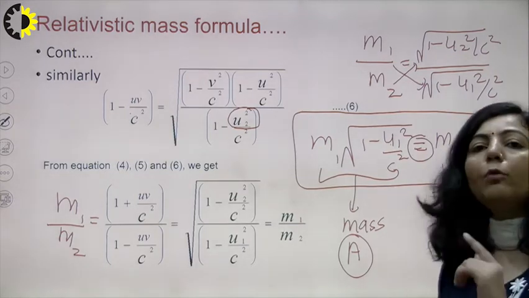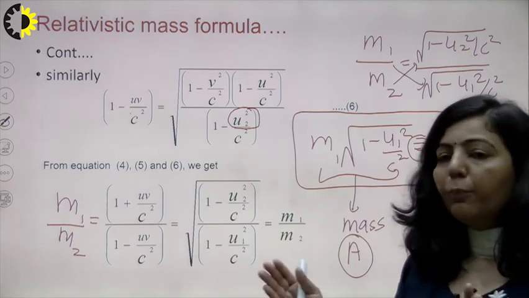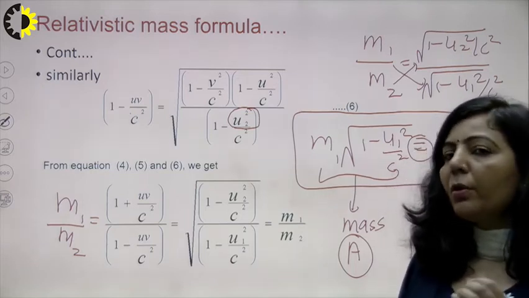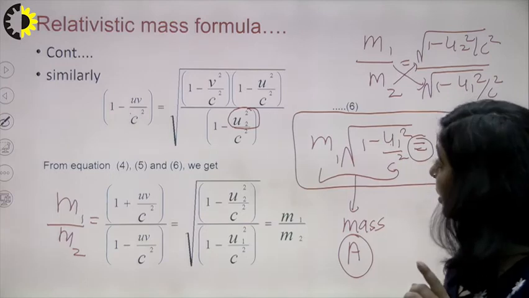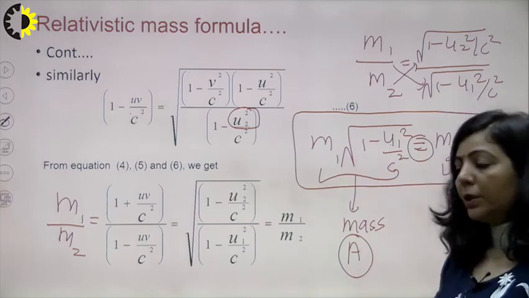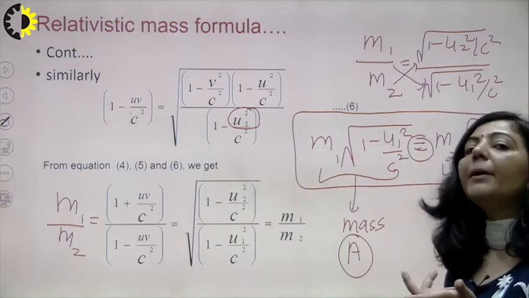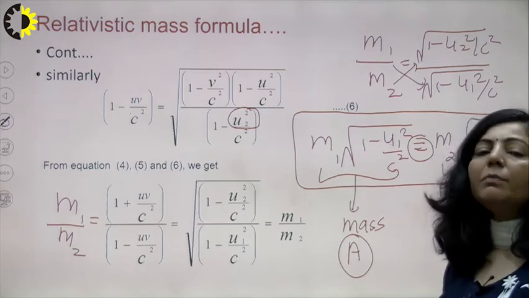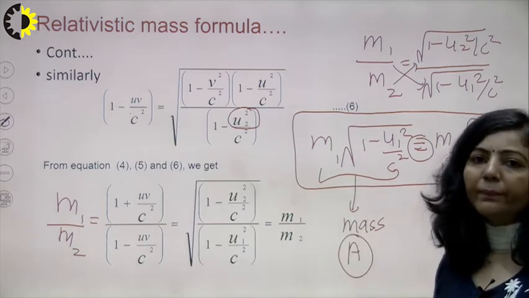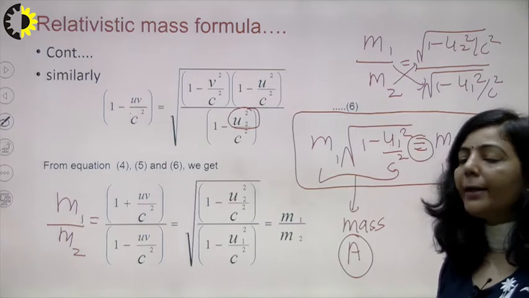So if you have two independent terms and both are equal to each other, then there is only one condition under which these two terms can be equal. Since they are independent of each other but equal, they should be equal to a common term, right? I hope you are getting my point.